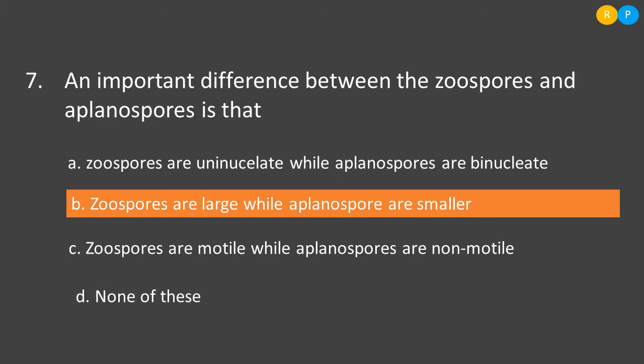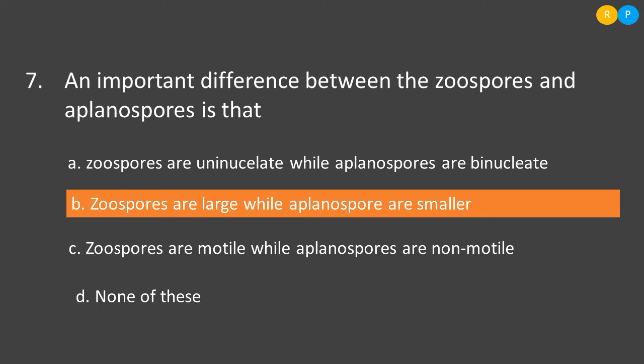Then the seventh question is, an important difference between the zoospores and aplanospores is that. So what is the meaning of zoospore here? Zoospores are asexually reproducing spores. That means when algae are reproducing by the asexual method, they will produce zoospores. They are motile in nature and they will be having only one nucleus.